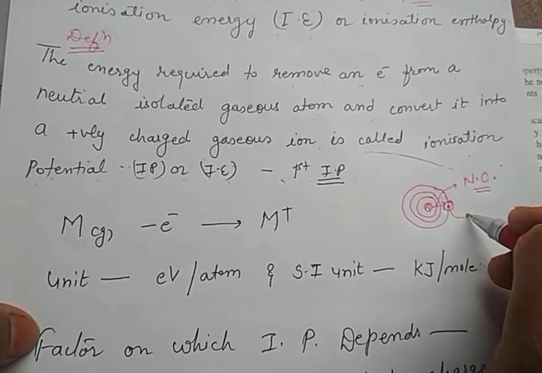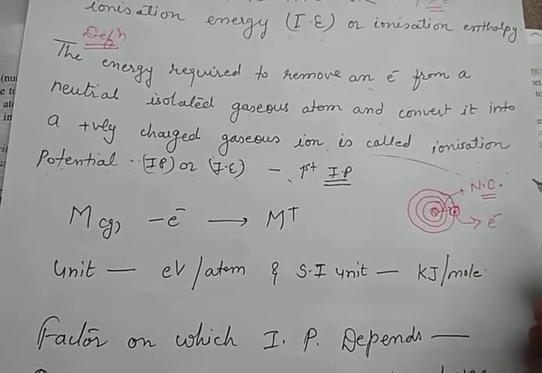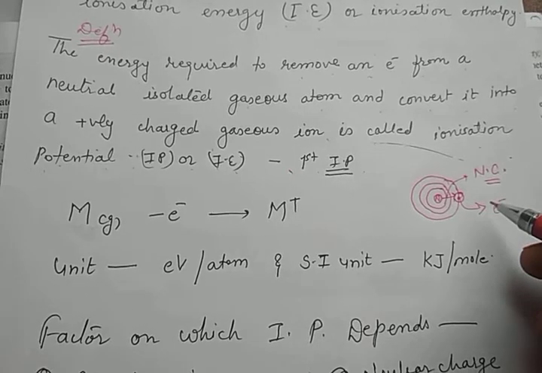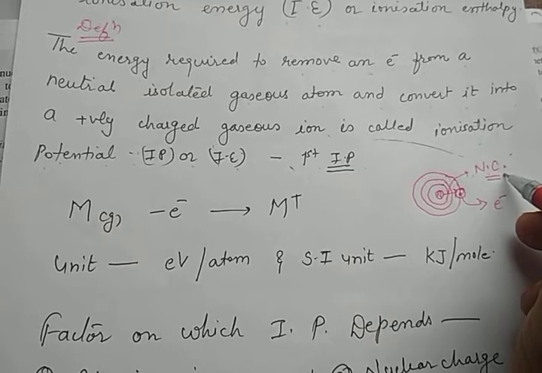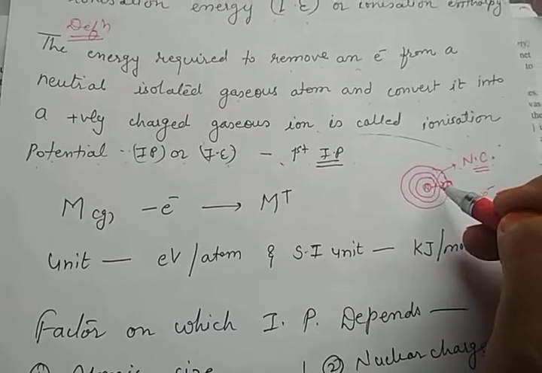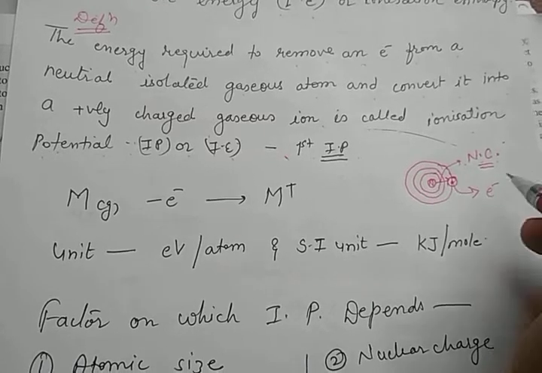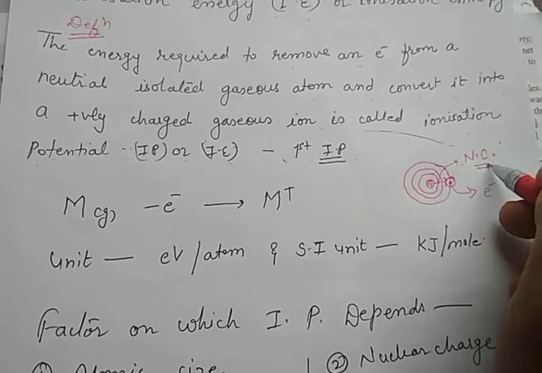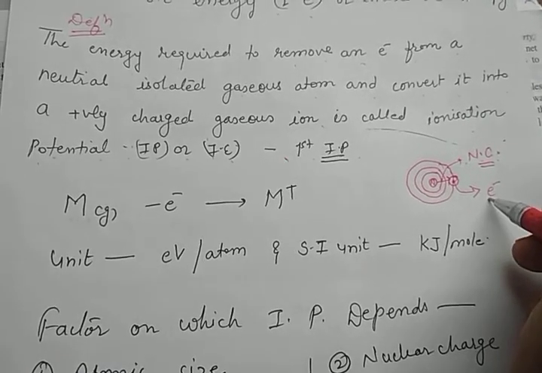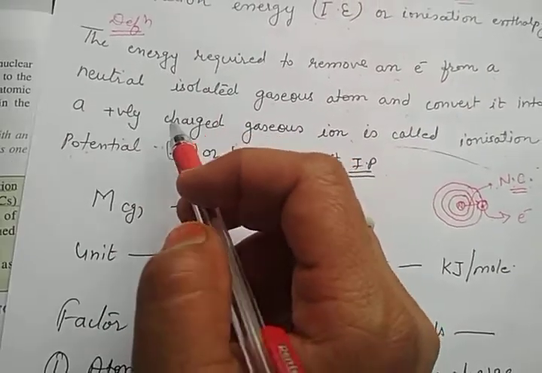If we want to remove this electron, some amount of energy should be applied to overcome this nuclear charge, so that the electron can become free and can be easily donated. That same amount of energy used to overcome the nuclear charge to remove this electron is called the ionization potential.